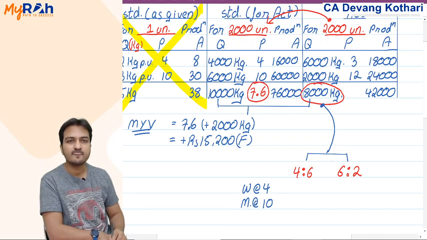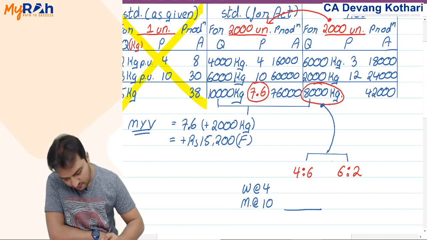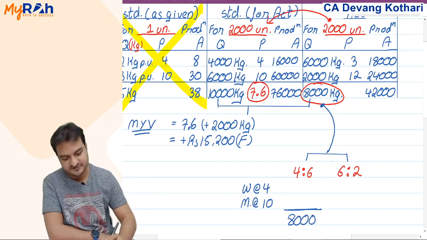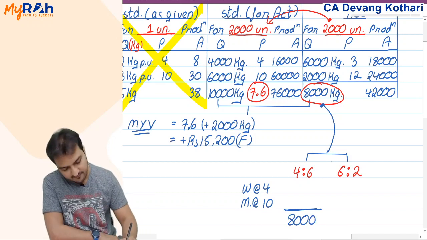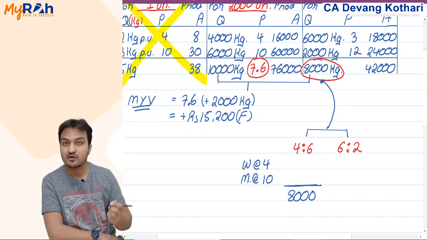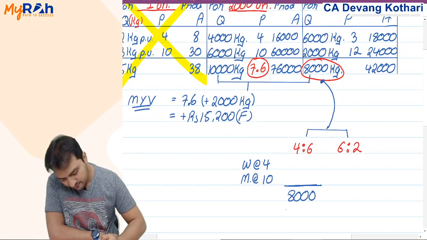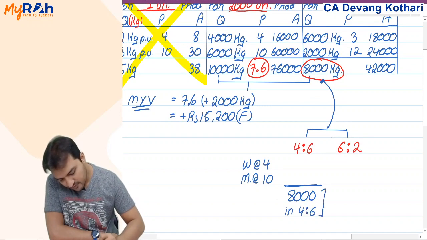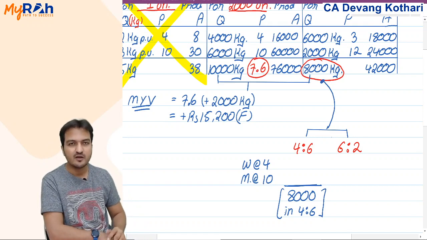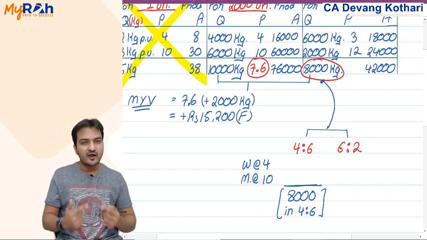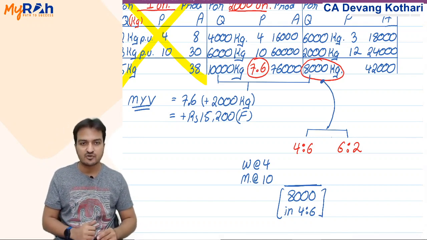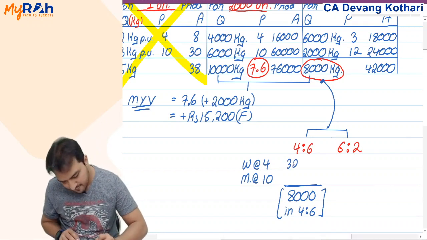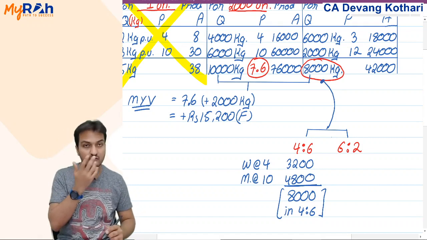So imagine if that 8,000 liters was given of good quality, then that 8,000 would have contained water and milk in the ratio 4:6, that is 3,200 and 4,800 water and milk.